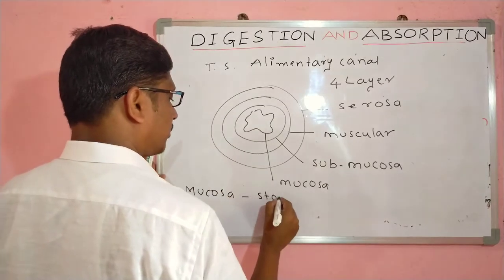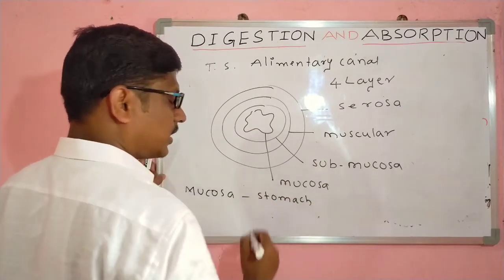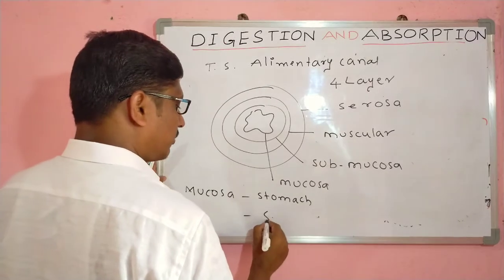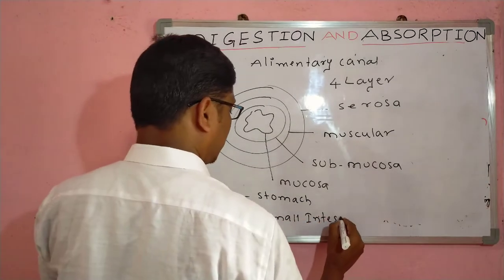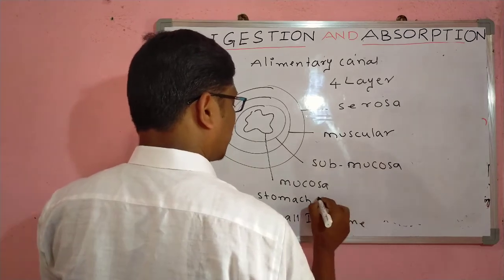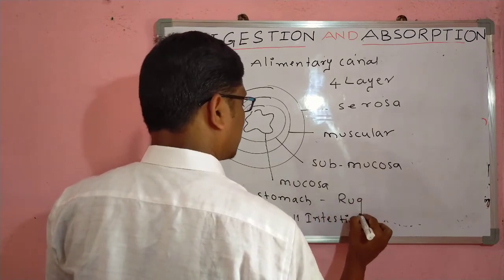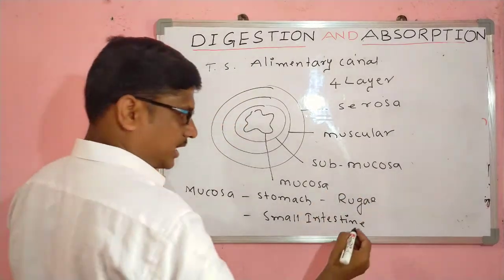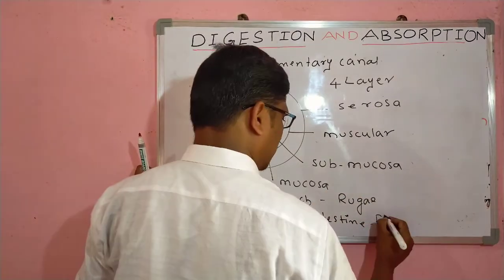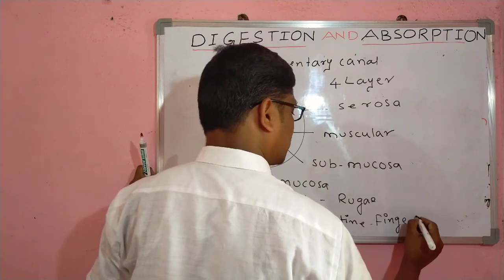The mucosa is modified inside the stomach and also inside the small intestine. Inside the stomach, it is modified into rugae, and in the small intestine, it is modified into finger-like structures.